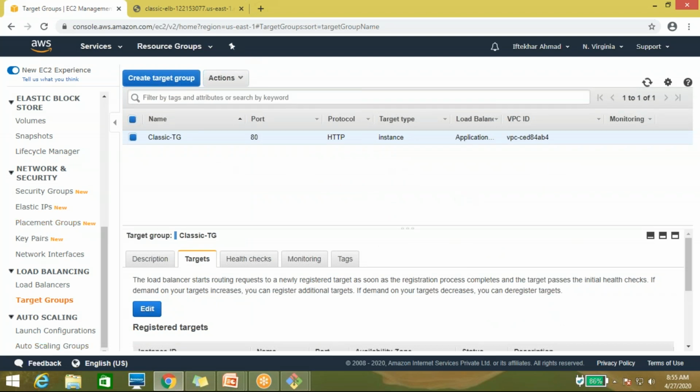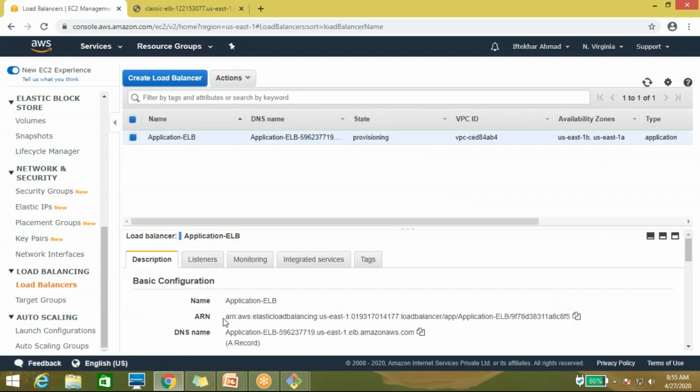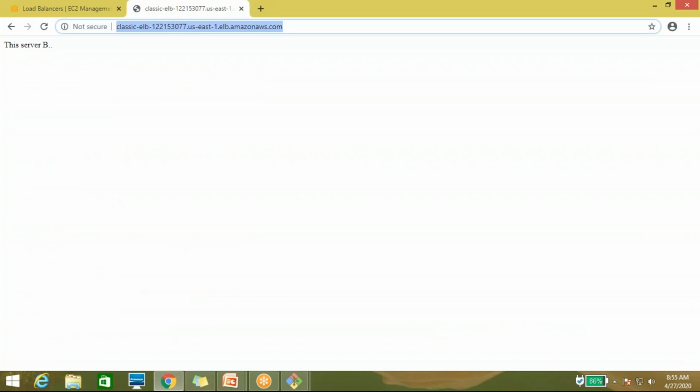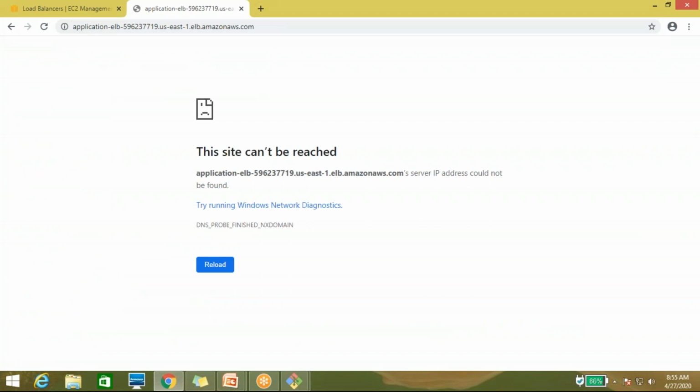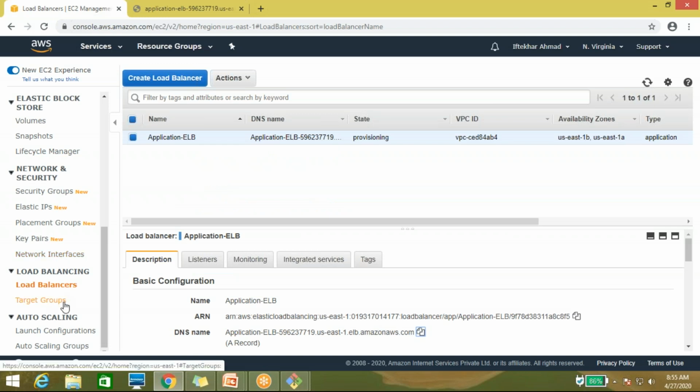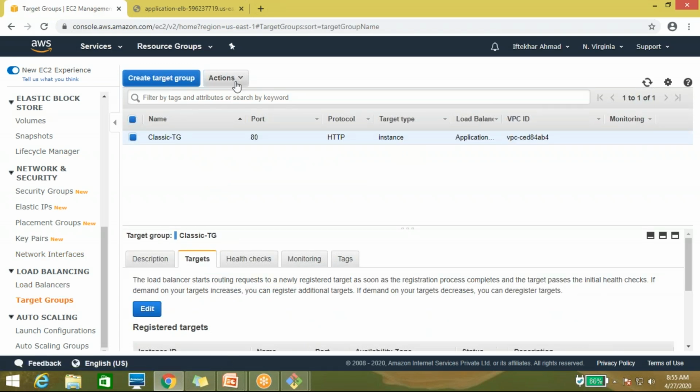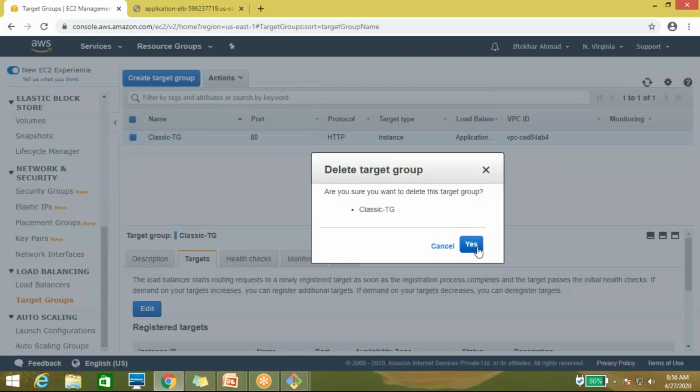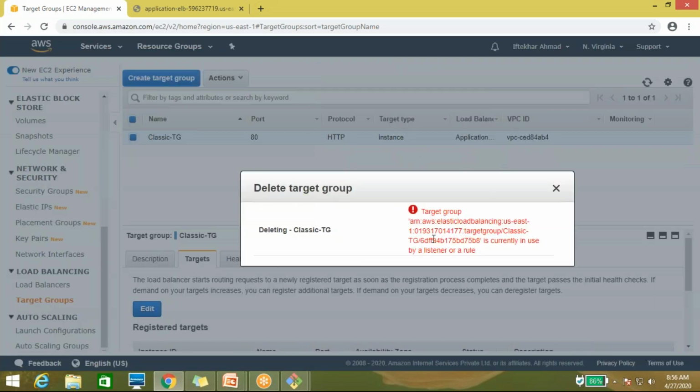Let's check whether it's working or not. If it's not working, then we will create a new target group also. This is the ARN, Amazon Resource Name, and this is the DNS name, which is created by the application load balancer only. So just check whether it's moving traffic or not. It's not moving traffic because it's not working. Let me delete this target group and again I'll create a new one.